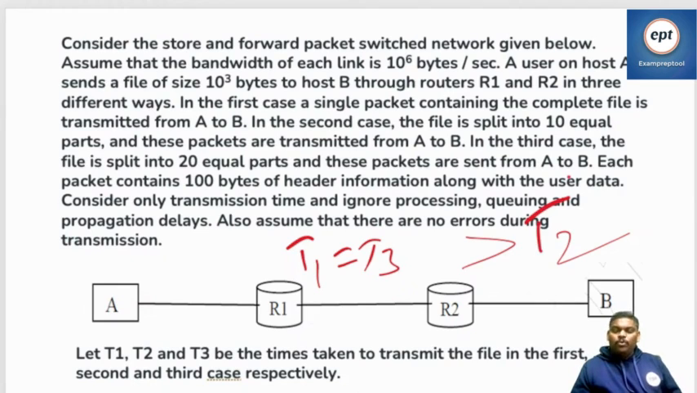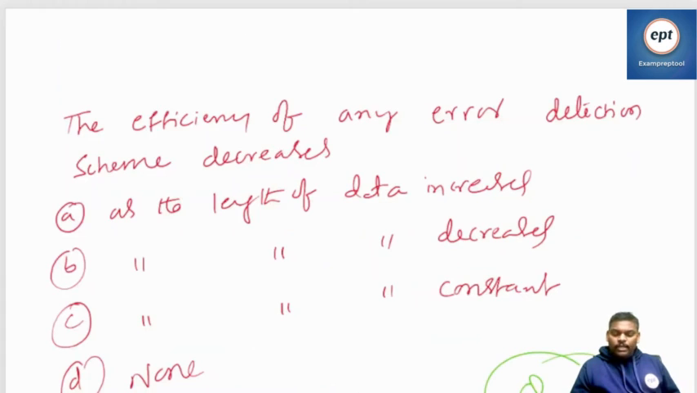Shreyas, it is a computer science problem, right? Because he is asking to transmit the file, second and third. Because many packets are there, you can use pipelining. Can you go to question number 28?